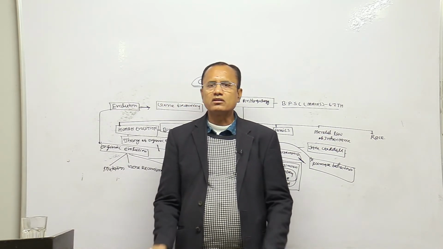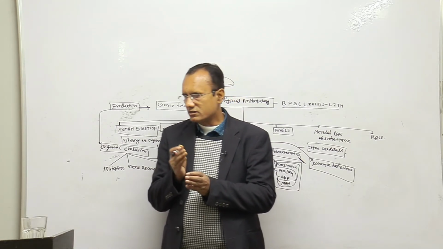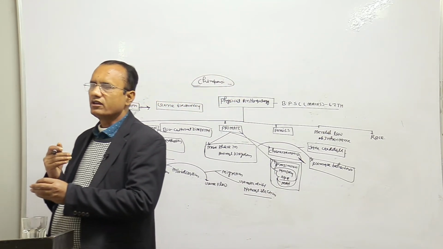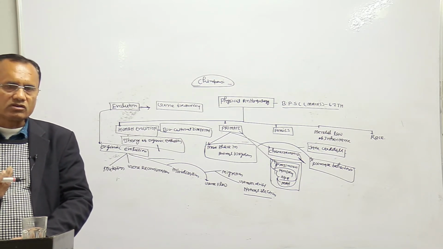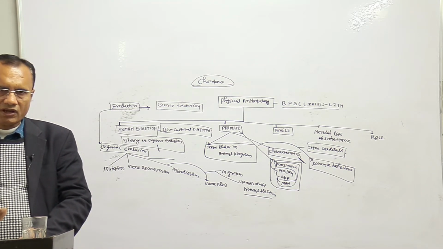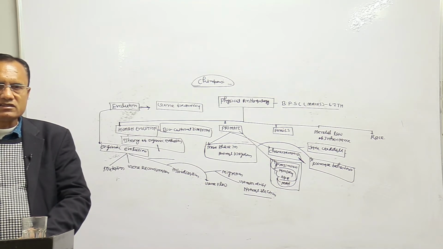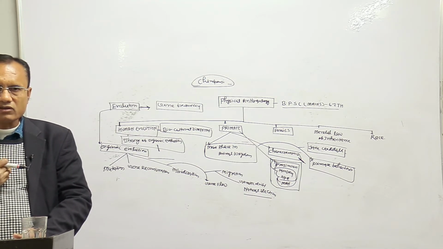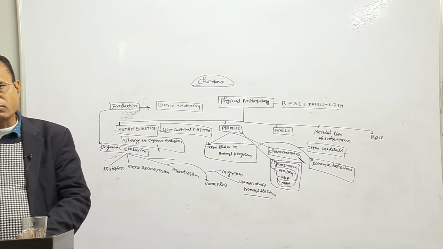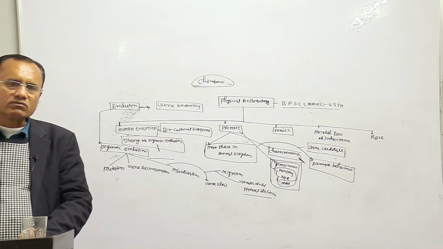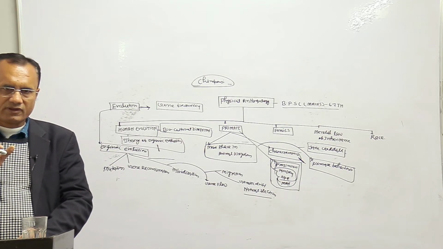No, chimpanzee is not Homo sapiens. That is another species. But in the course of human evolution, on the basis of fossil remains, we found that the chimpanzee is our closest relative. We are Homo sapiens, and Homo sapiens evolved earlier from chimpanzee.